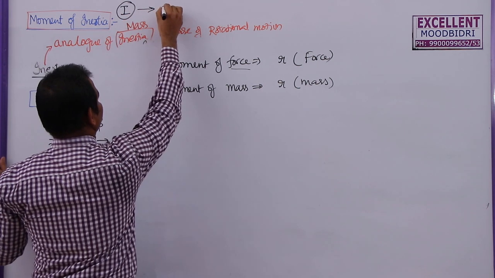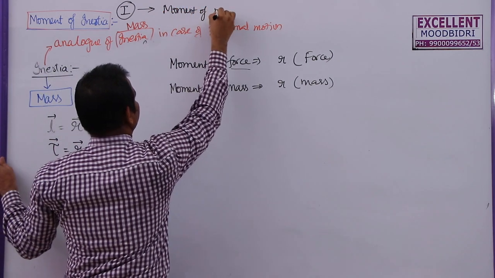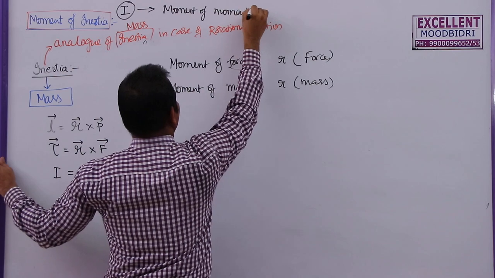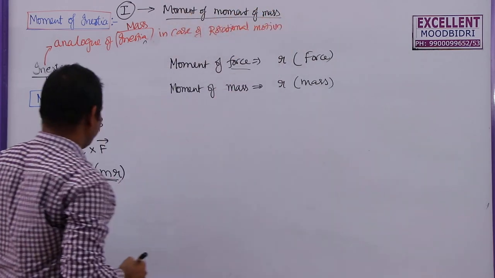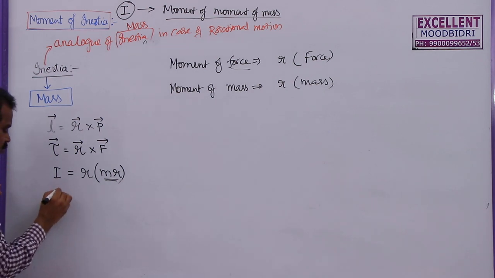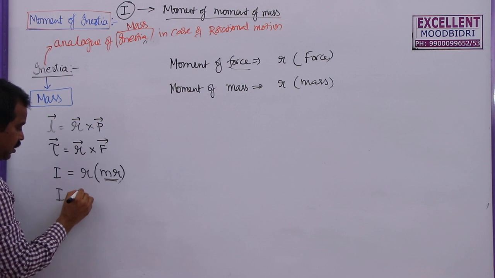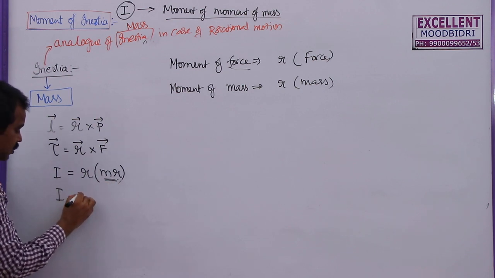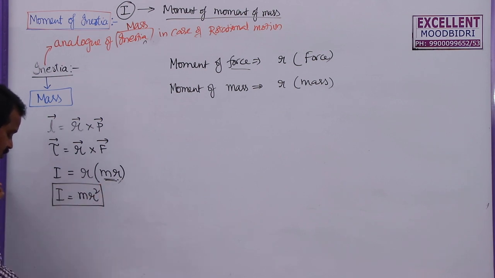Moment of inertia is moment of moment of mass. So this is moment of inertia. So very simple equation. This is a scalar quantity which is given by moment of mass. If you multiply these two, you will get m into r square. So this is the moment of inertia expression.